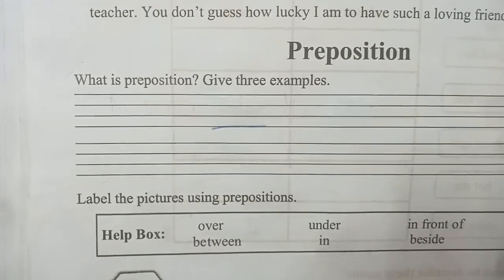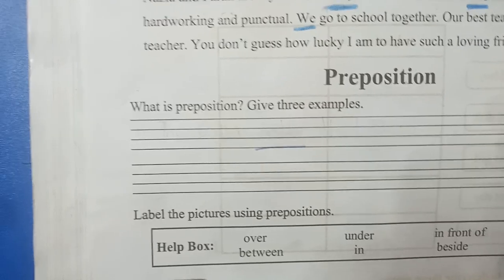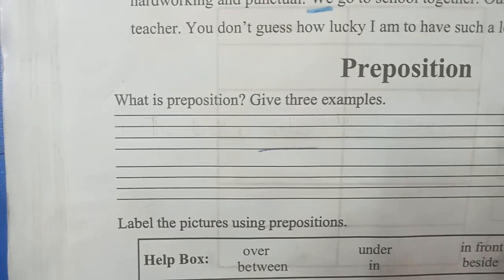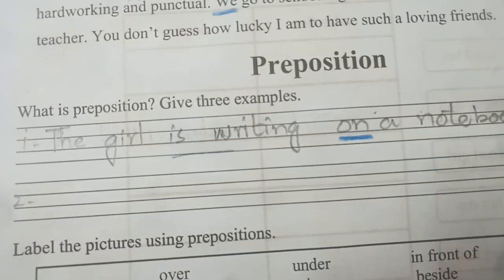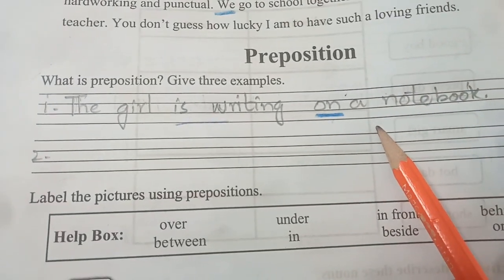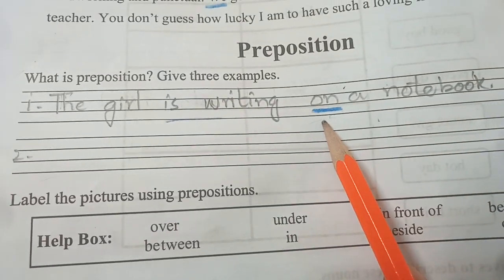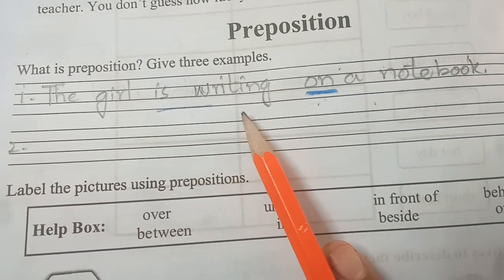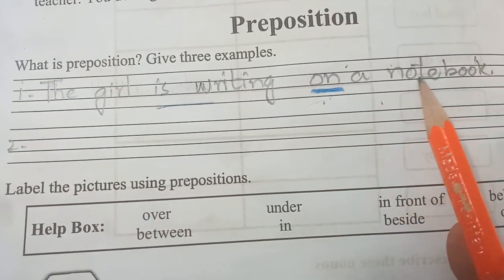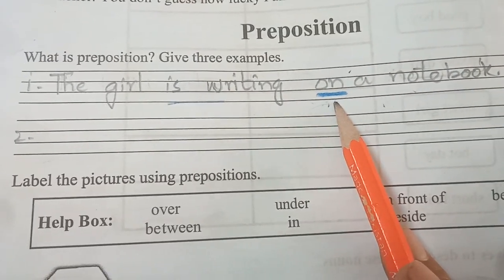Okay. Now prepositions. What is a preposition? Prepositions are the words which describe the position of a noun. The position of a noun. Students, here you have to give 3 examples. I have written one for you: on a notebook. On is a preposition. It describes where the girl is writing, the position of the girl on which she writes. She is writing on a notebook.